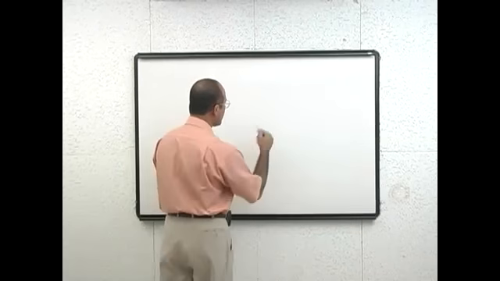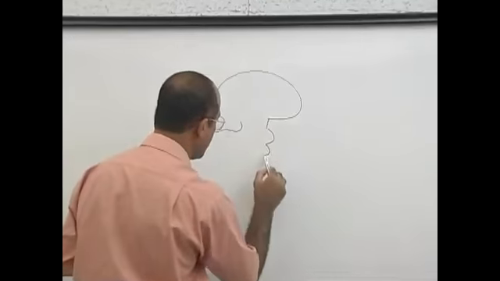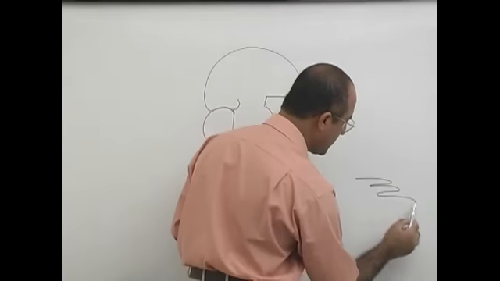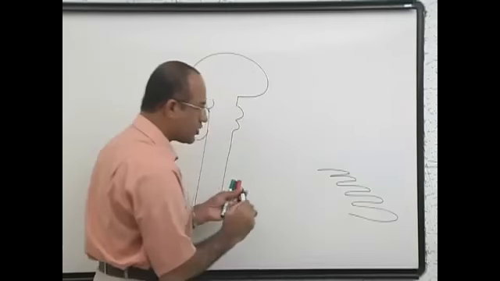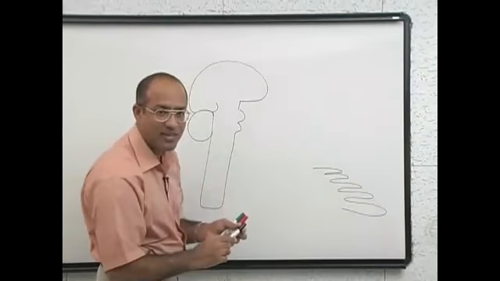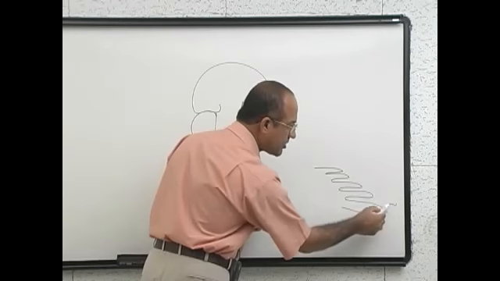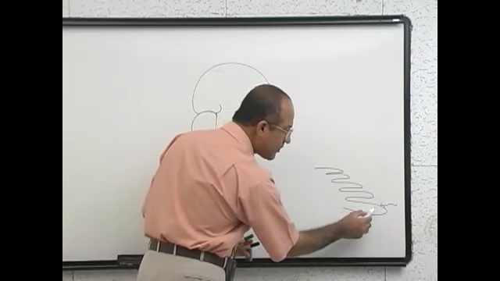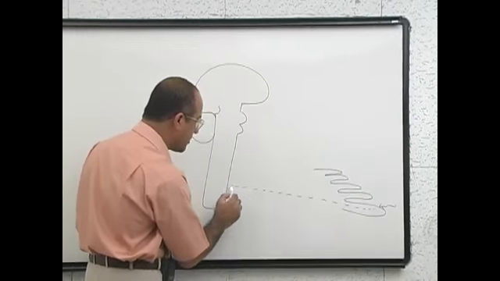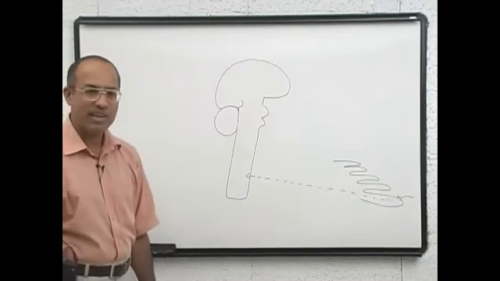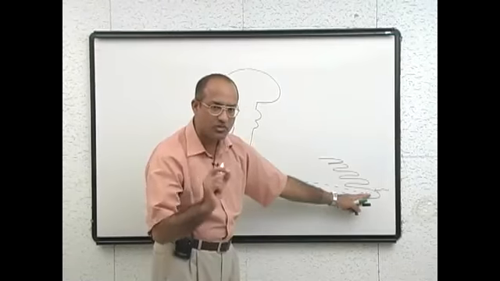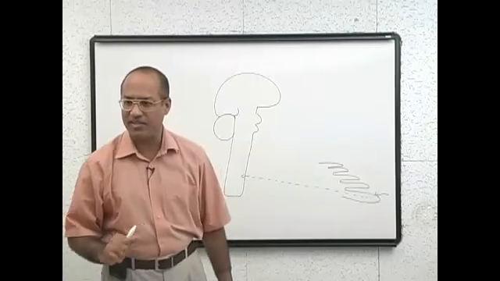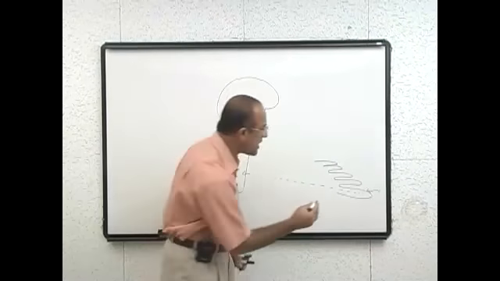Let's suppose here is your central nervous system, and here is your hand. Now suddenly you touch your hand with a very hot thing. So naturally, what will happen? Some stimulus will come when you touch your finger with something hot. That information should go to the central nervous system. Information number one should go to the central nervous system. Of course, when you have a stimulus, a certain receptor will be activated.